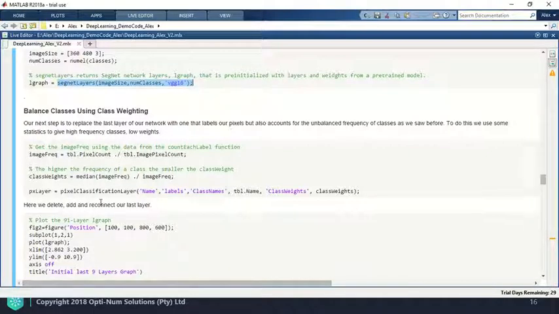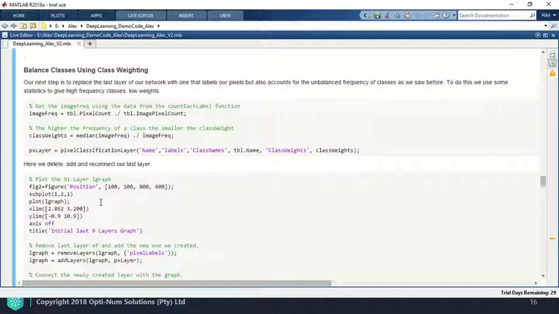We end up changing the last layer of our network, and this is so that we can take into account our new classes and our class weights. So this goes back to the imbalance we saw earlier. Basically, the classes that have high frequency, we assign low weights, and this allows us to balance our training data